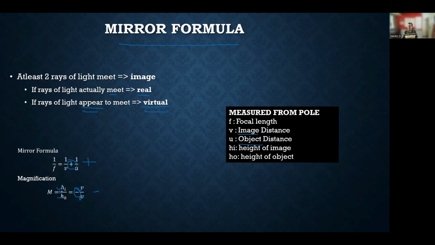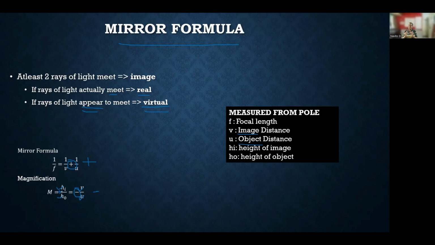So these are all aspects about mirrors. We have seen about reflection. We have seen the properties of light. We have seen how light behaves on mirrors: plane mirrors, concave mirrors, and convex mirrors. Concave and convex are spherical mirrors. And then we have seen the ray rules for concave and convex mirrors. There are 4 ray rules for both mirrors, right? And based on these ray rules, we have seen how the images are formed. There are 6 cases for concave and there are 2 cases for convex. Concave is a converging mirror. Convex is a diverging mirror.